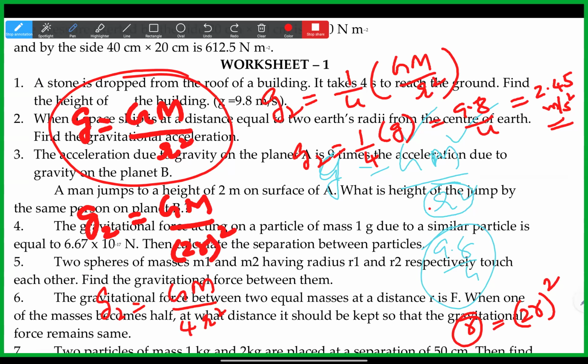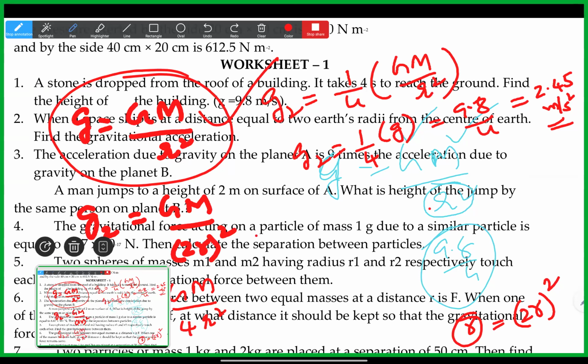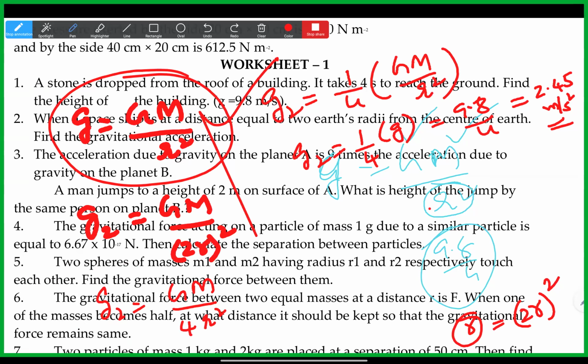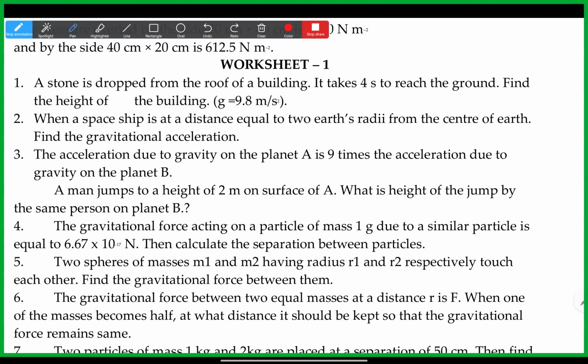So, do you have any doubt on this one? What I did is GM by R square, GM same here also. I understood this, sir. You can explain the next one. Okay. Find the acceleration due to gravity: the acceleration due to gravity on planet A is 9 times the acceleration due to gravity on the planet B.